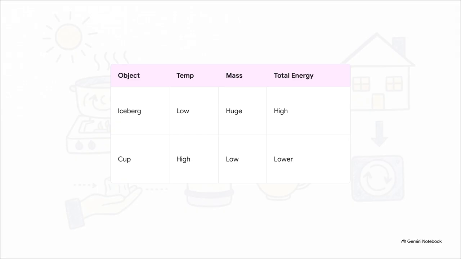Now, picture that giant iceberg. It has a very low temperature. Its particles are pretty sluggish, meaning a super low average kinetic energy. However, that iceberg is massive. It contains trillions upon trillions of particles. Because thermal energy is the total energy of all those particles combined, that massive iceberg actually possesses way more total thermal energy than the tiny cup of boiling water. It's wild, but true. Mass totally matters when we're calculating the total.